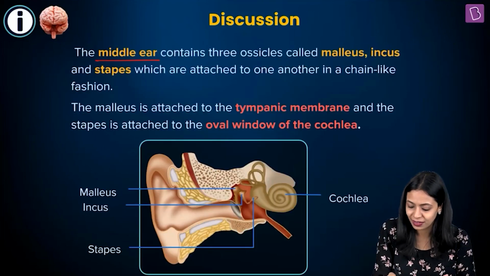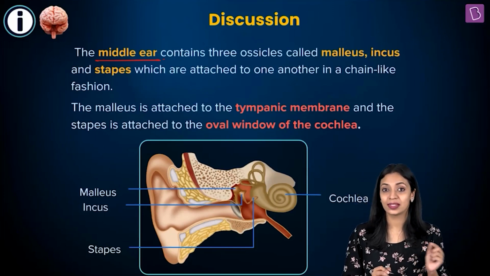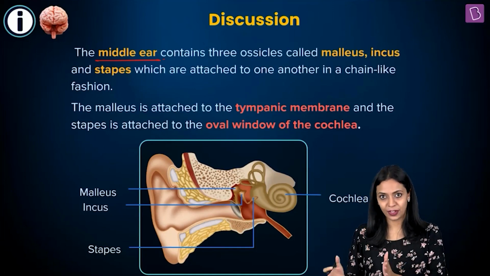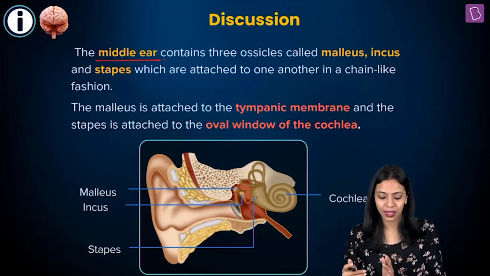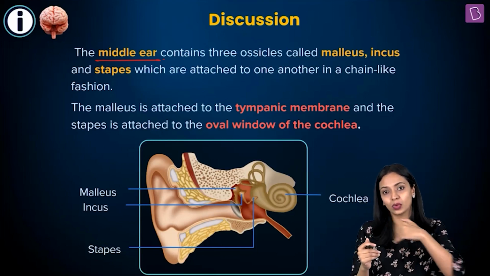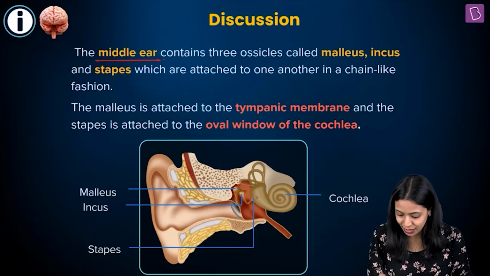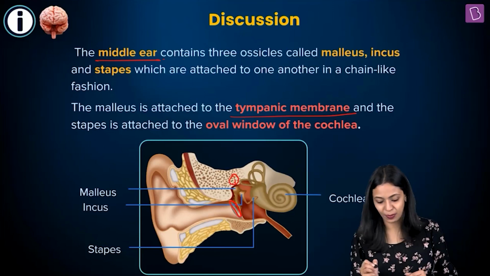Talking about the middle ear. Middle ear consists of 3 tiny bones that are known as ear ossicles. From outside to inside, they are arranged in this fashion. There's malleus first, followed by incus, and then you have stapes. Since malleus is outermost, malleus is attached to the tympanic membrane. So this first bone here is the malleus. As you can see, it is attached to the tympanic membrane.